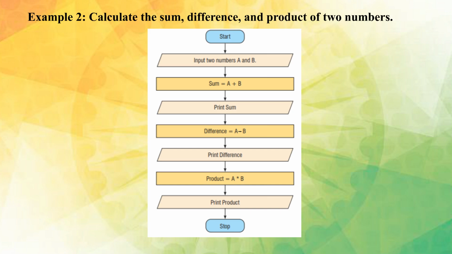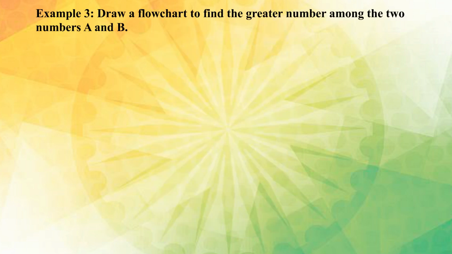Example 2. Calculate the sum, difference, and product of two numbers. Start. Input two numbers a and b. Sum is equal to a plus b. Print sum. Difference is equal to a minus b. Print difference. Product is equal to a times b. Print product. Stop.